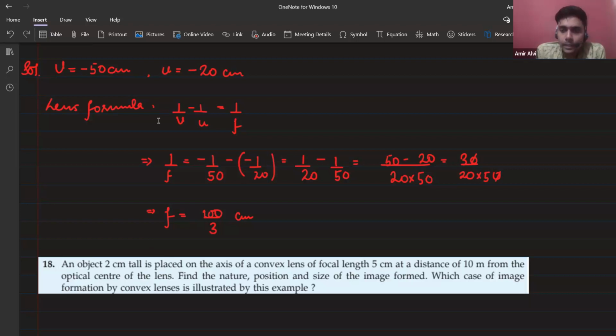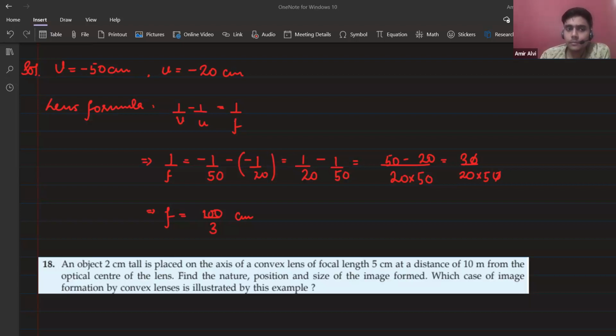Solve it. Giving you 2 more minutes, everybody. Simple question. Which one is the diverging mirror?